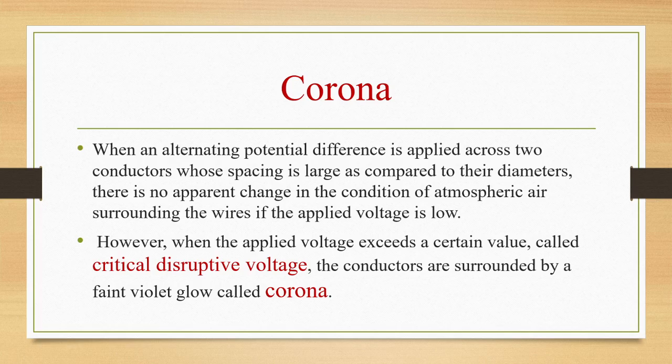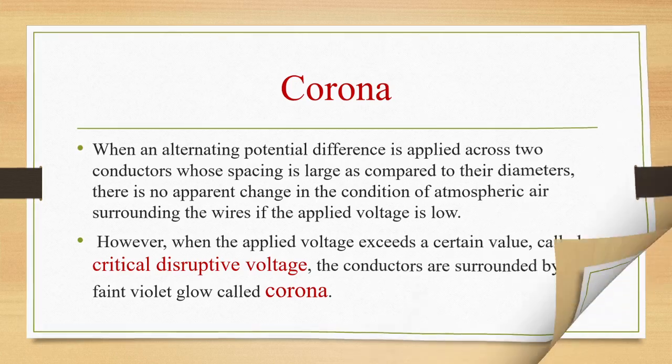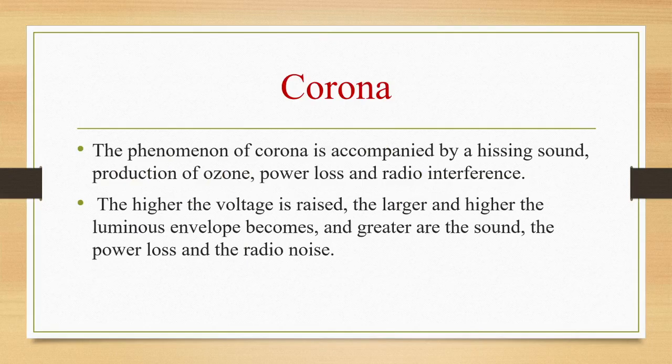If the voltage is low, there is no problem, students. Whenever voltage becomes higher than the critical disruptive voltage, the conductors will be surrounded by a faint violet glow which is called corona. The phenomenon of corona is accompanied by hissing sound, production of ozone, power loss and radio interference. The higher the voltage is raised, the larger the luminous envelope becomes, and greater are the sound, the power loss and the radio noise.